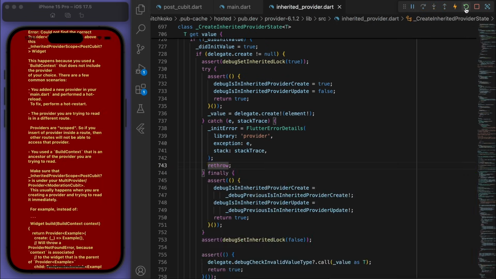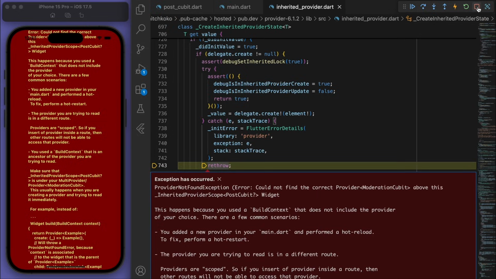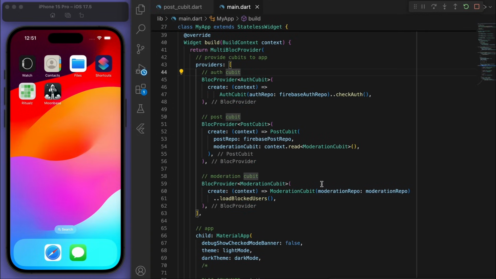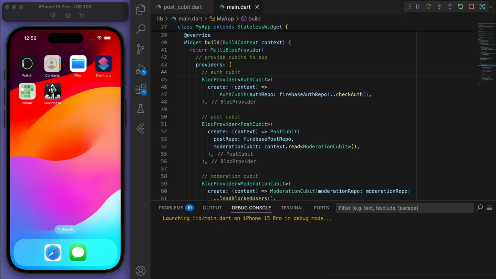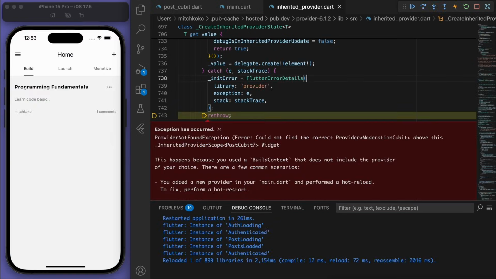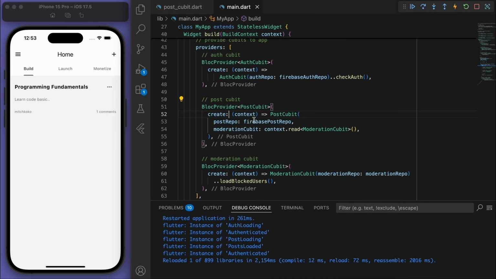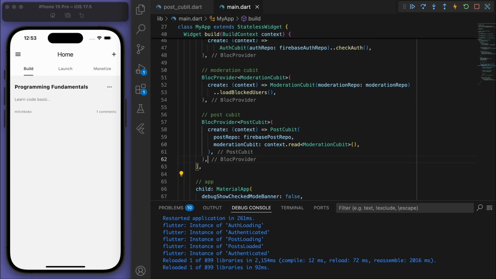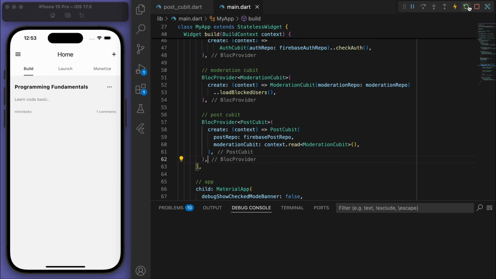Cool, and looks like we're getting a bit of an error, but that's completely fine. I'm going to try to just kill this and run it again because we included some new providers. And it looks like we have this error, so could not find the correct moderation cubit above the post cubit. Oh, I see. So what we need to do is let's grab the post cubit and just put it below the moderation cubit. So we want to make sure to load the blocked users before we load up all the posts. So if I just refresh this, yep, looks like everything's working fine now.